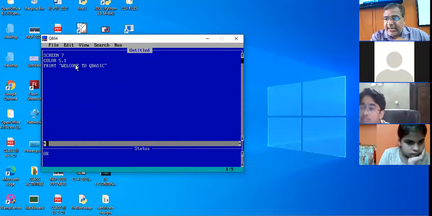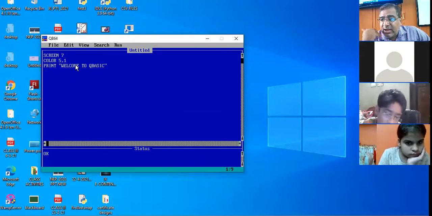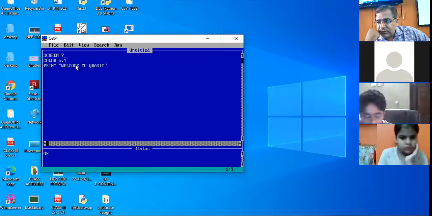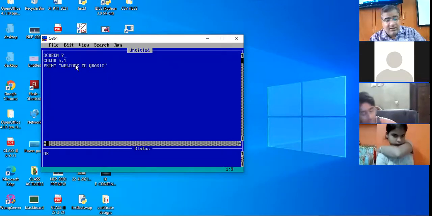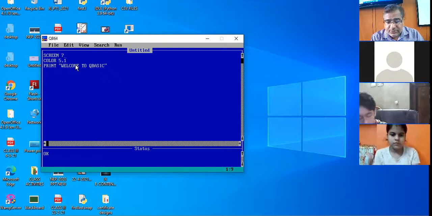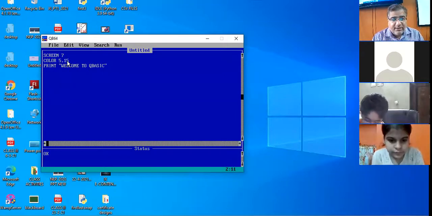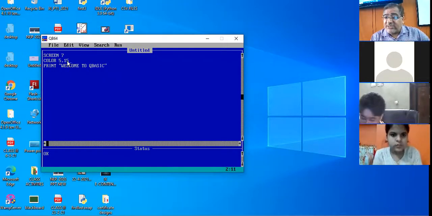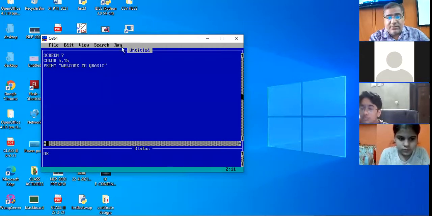Come to page 48 and you will notice a table having color numbers. Like 0 is for black color, 1 is for blue color, 2 is for green. Okay, am I clear? Like suppose I give here 15. What is 15? The white color.